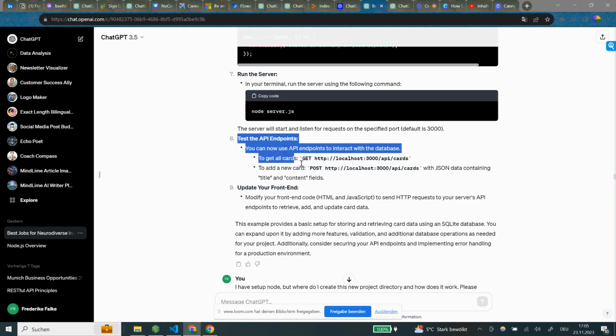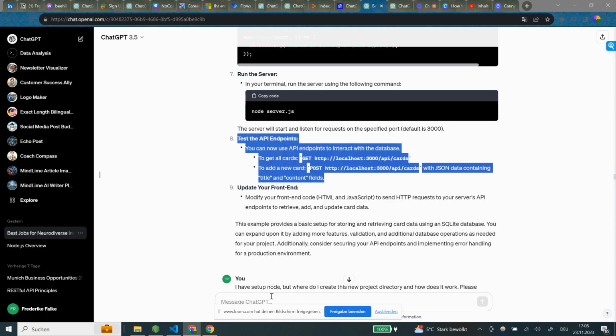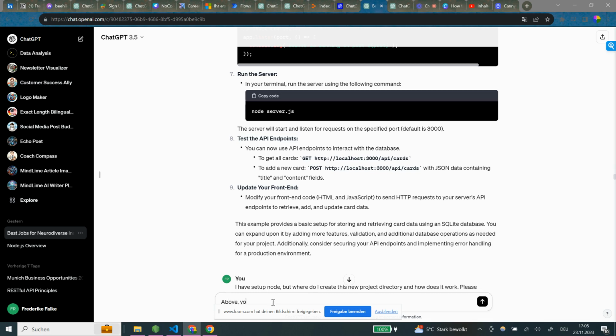So now I say, in this one here above, you said that at step 8 of one of your answers that I should now test the API endpoints to interact with the database. I have no clue what I am supposed to do.